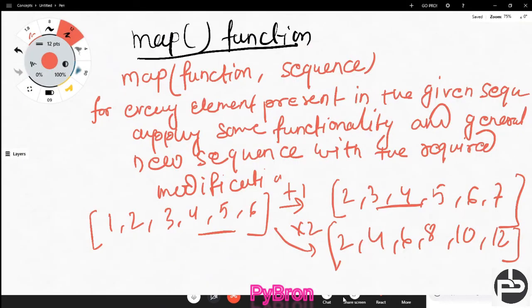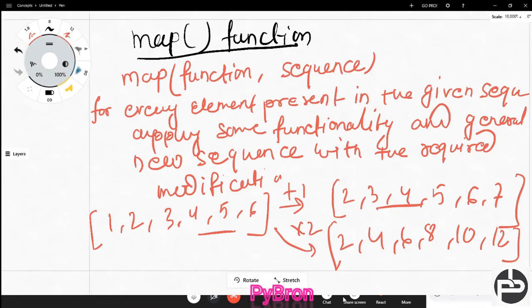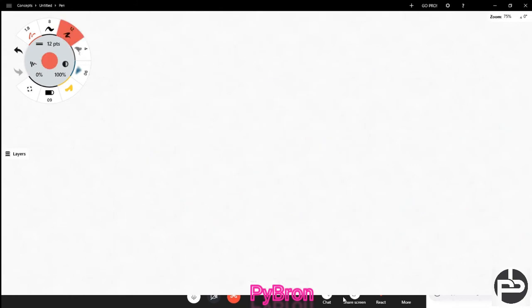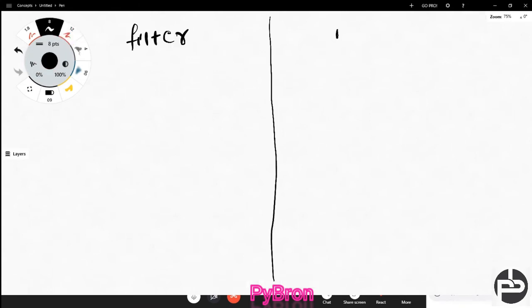So next, when should you use the map function and when should you use the filter function? That is very important, so just a minute. Making the difference between them is very important here. So here I am writing filter and here I am writing map. Just try to understand the concept. If you are able to understand these things, then you will never forget.